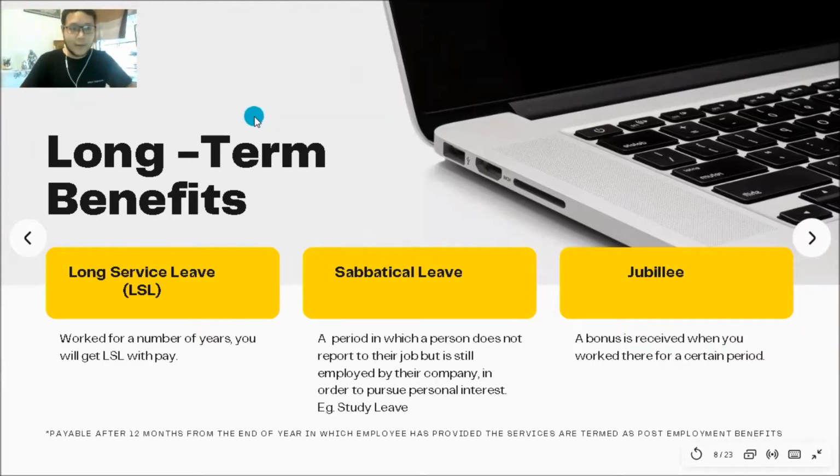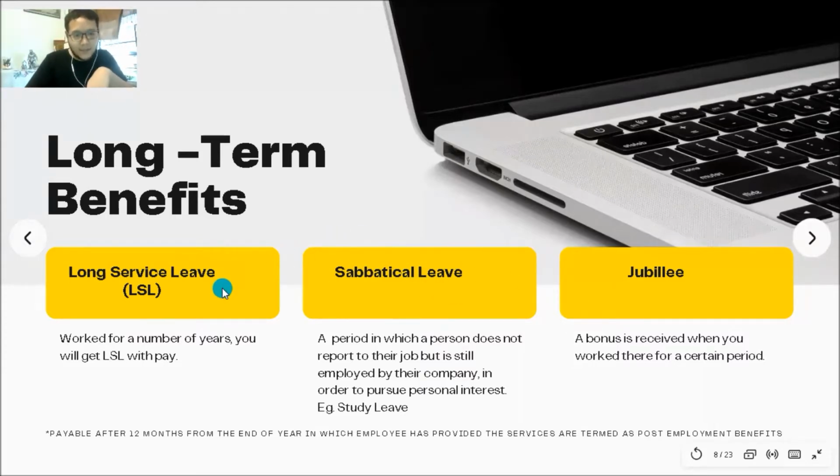Okay, thank you, Aiman. Now we are going to look at the long-term benefits, for the long run, on why you stay in that company. There are certain benefits that you get when you work in an organization. You can get long service leave, sabbatical leave, and a jubilee. So let's go through these one by one.